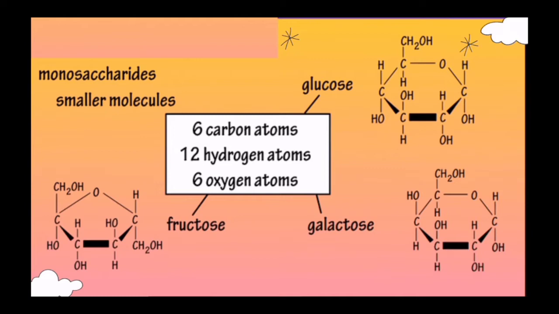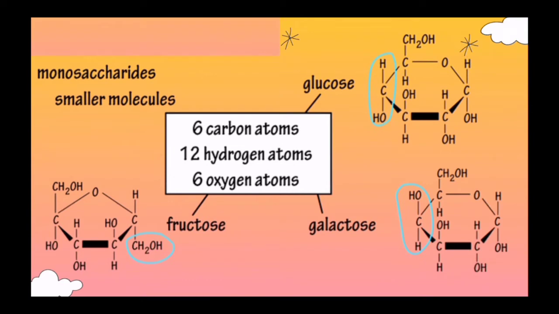Like glucose, both of these molecules have 6 carbon atoms, 12 hydrogen atoms, and 6 oxygen atoms. But their structures are all slightly different. As you can see there, the position of carbon, hydrogen, and oxygen is different from one another. Not all monosaccharides are 6-carbon molecules, as ribose and deoxyribose have only 5 carbon atoms in their structures.